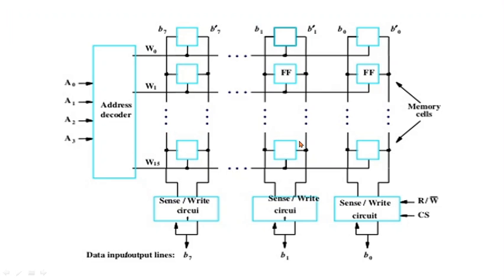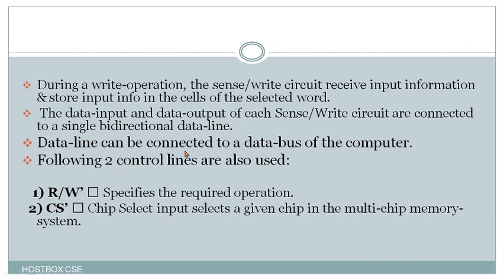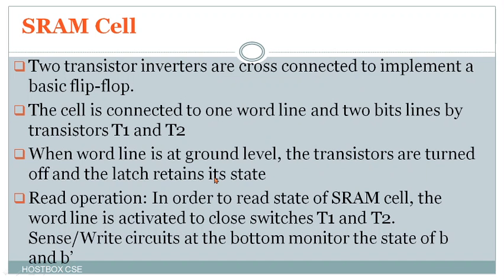line. So let's look at the diagram here. See, single bidirectional data line. Everything we are looking at is based on the diagram only. And also the data line can be connected to the data bus of the computer. There are two important control lines, that is R/W dash and CS. Here, what is this R/W dash? It always specifies the required operation, what operation you want to perform. Another, CS, chip select input, selects a given chip in a multi-chip memory system.